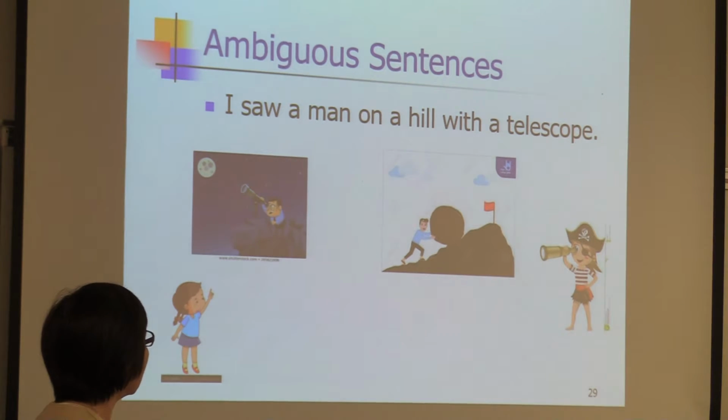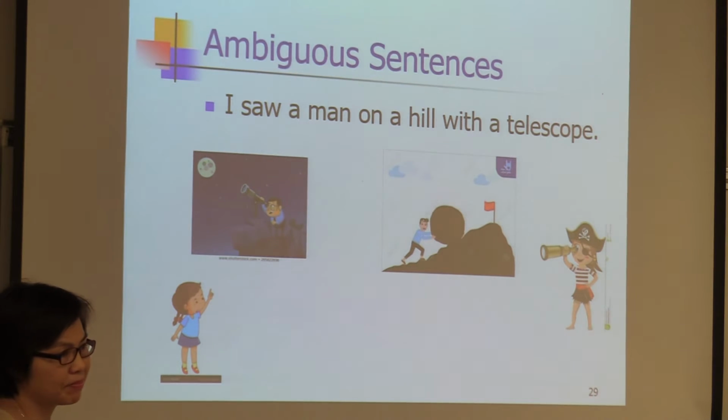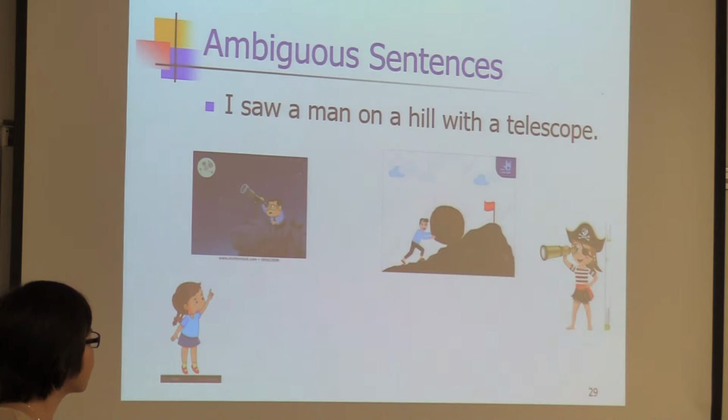Okay, now, let's look at these ambiguous sentences. I saw a man on a hill with a telescope. What's the meaning? I used the telescope to see a man on a hill.